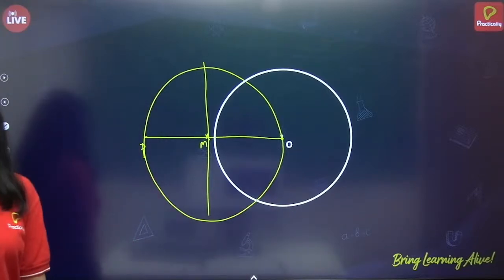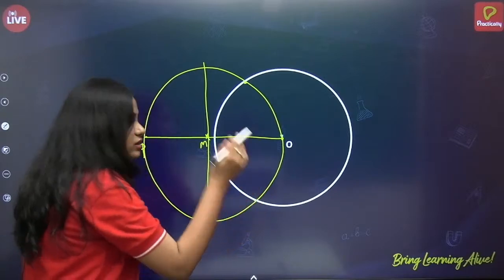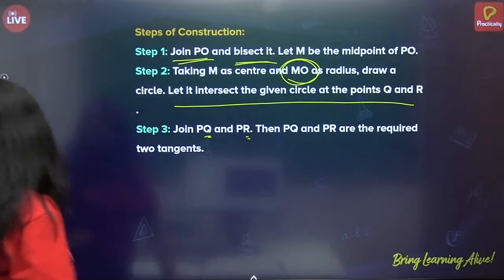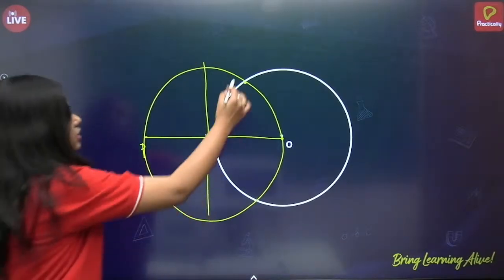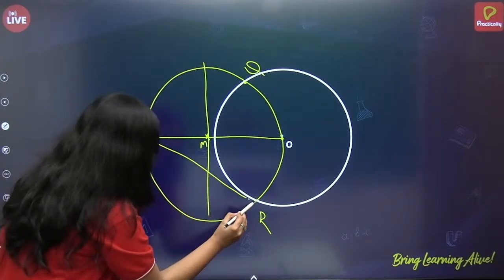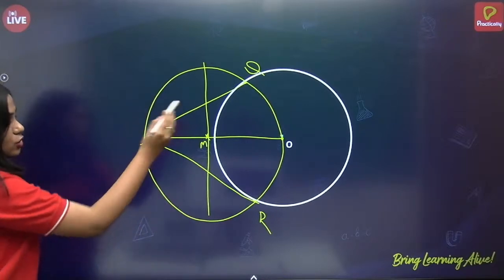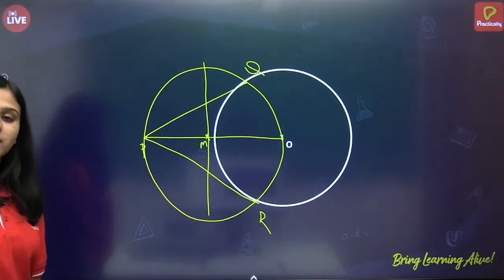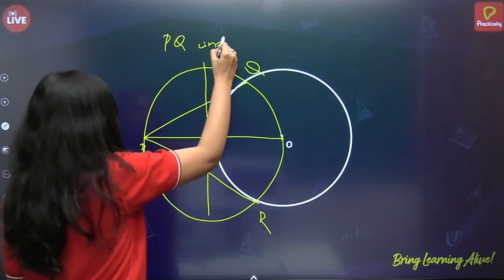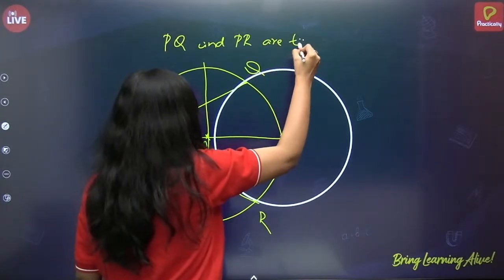We have drawn a circle. Now this circle meets the first circle at points Q and R. So let us name them Q and R. Now join PR and join PQ. Now PQ and PR are the required tangents to the circle.